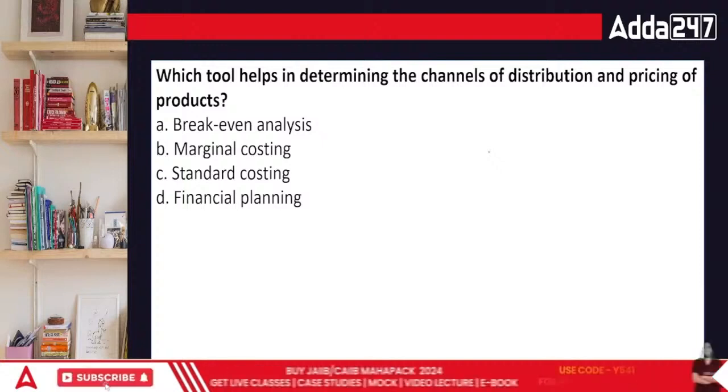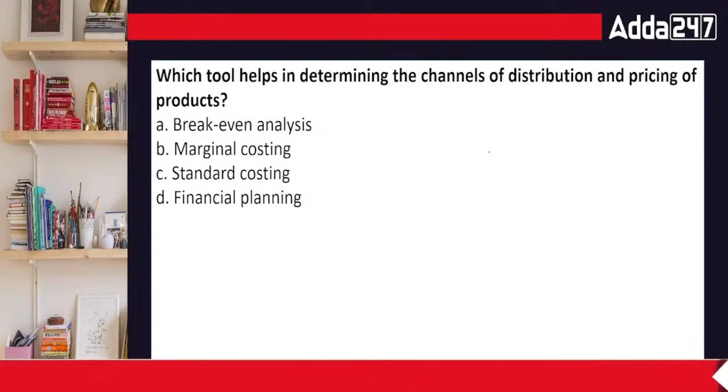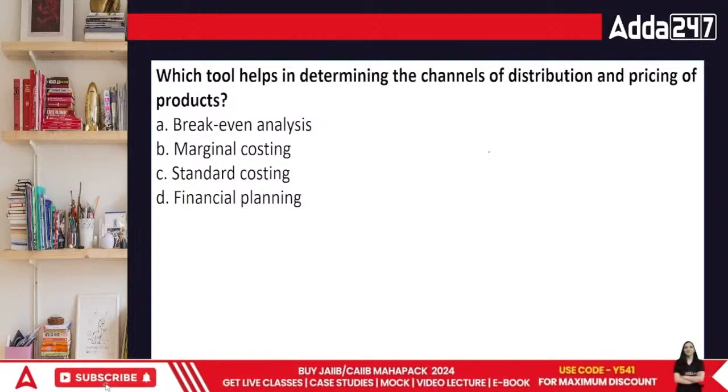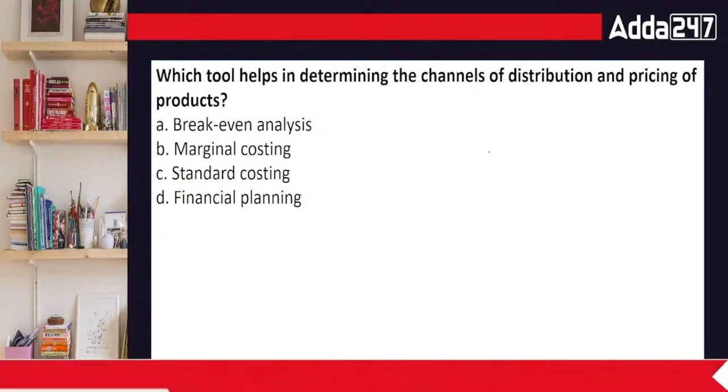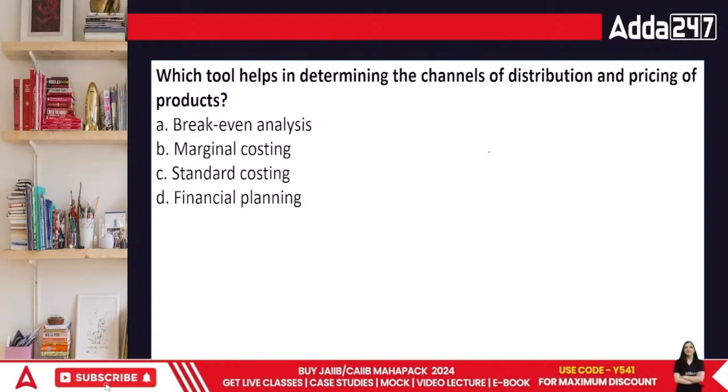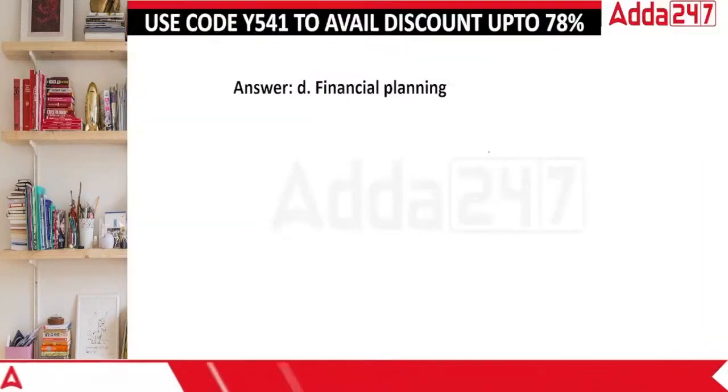Break even analysis basically means if you put 10 rupees, you get 10 rupees back. Marginal costing is related completely to the variable cost. Standard costing has some standards which they set up. Financial planning, as we just learned, is a process where you are looking at the budgets you will get in the future. The answer is financial planning, everyone.